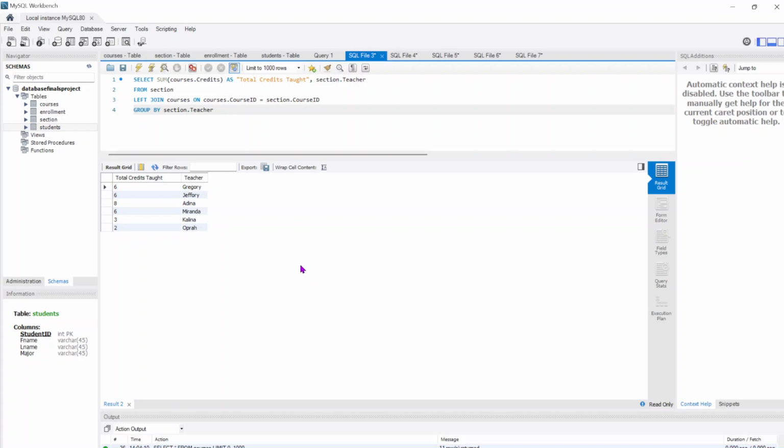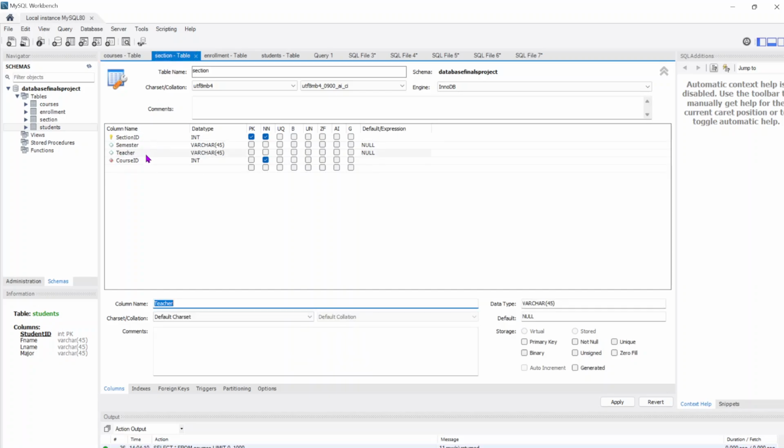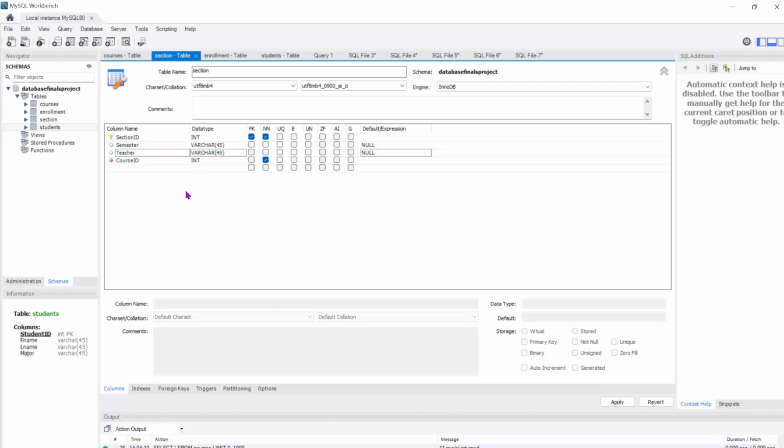Now that we've finished with the challenges addressed, I would like to go over the potential future enhancements for the SQL database. The biggest idea I have here for potential future enhancements would be to add a table to keep track of teacher information. Currently, the only mentions of the existence of a teacher are in the section table, and well, that's technically the only place I need them right now.